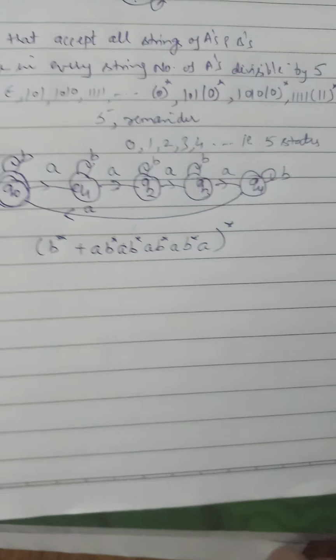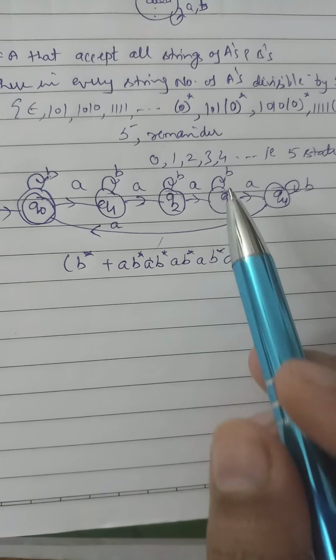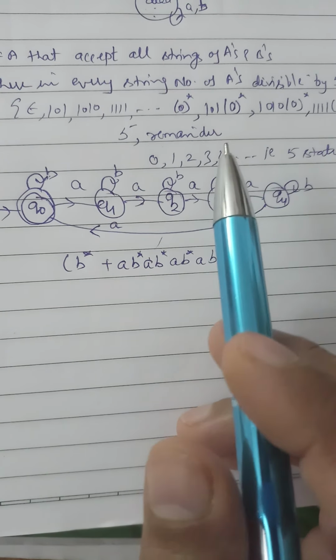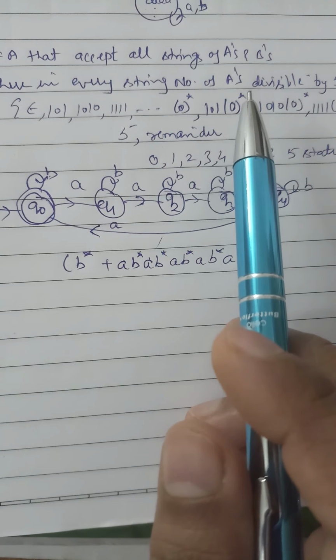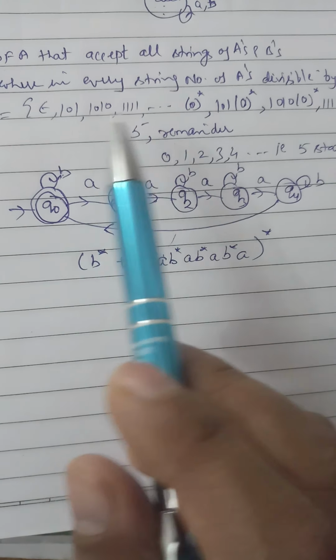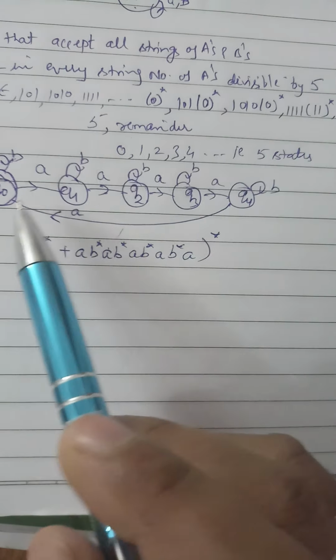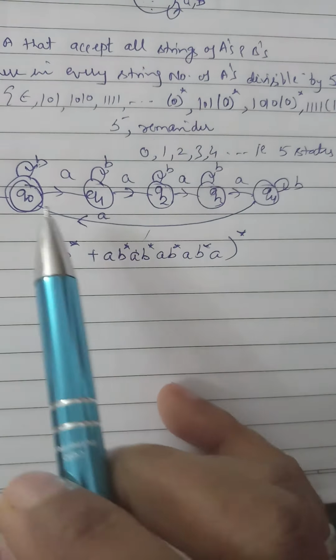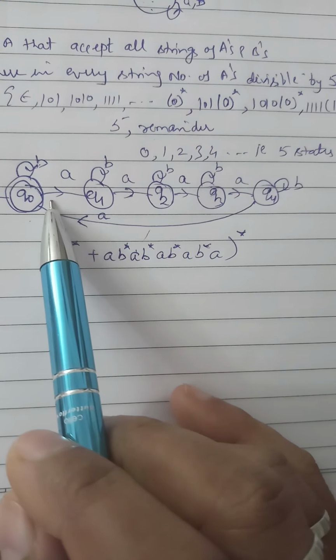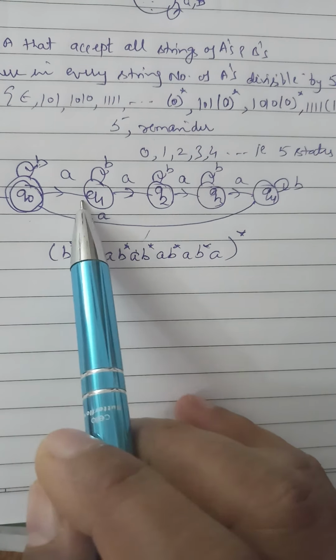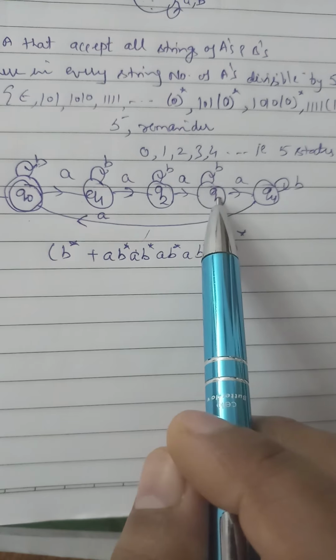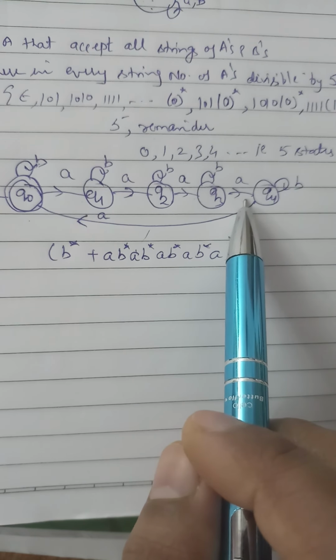This is the way we can write a DFA that accepts all strings of A's and B's where in every string the number of A's is divisible by 5. Whenever the remainder is 0, we reach Q0. Otherwise, if we get remainder 1, 2, 3, or 4, we reach the corresponding state like this.